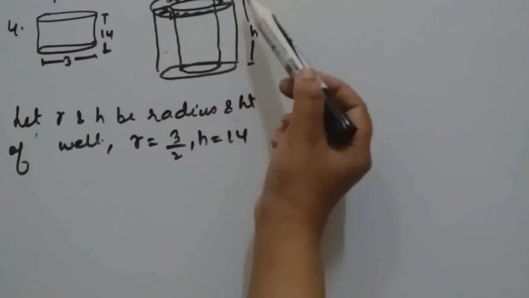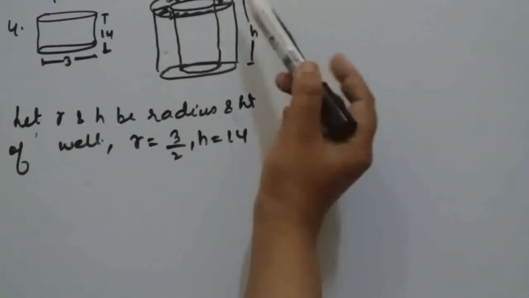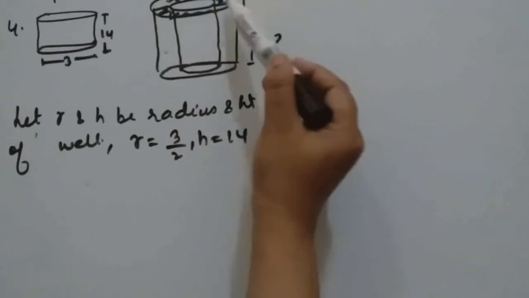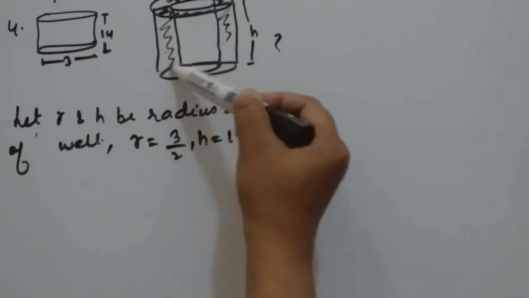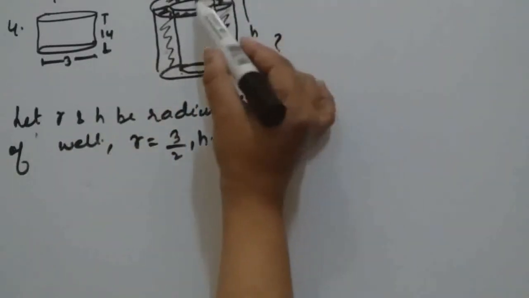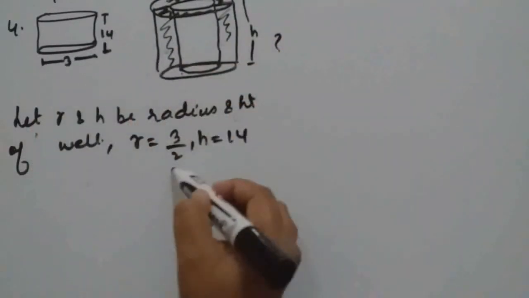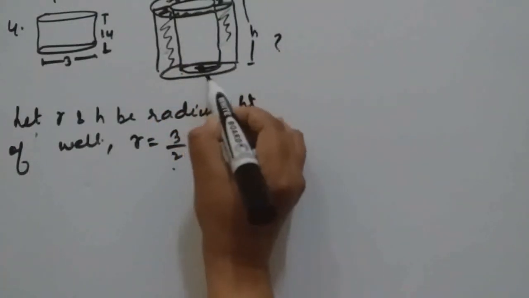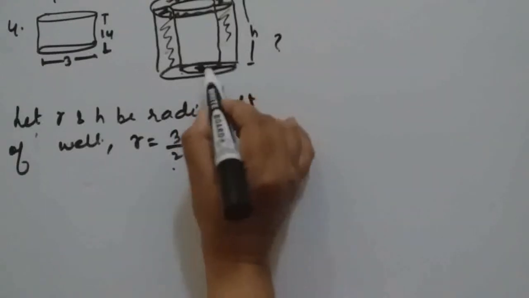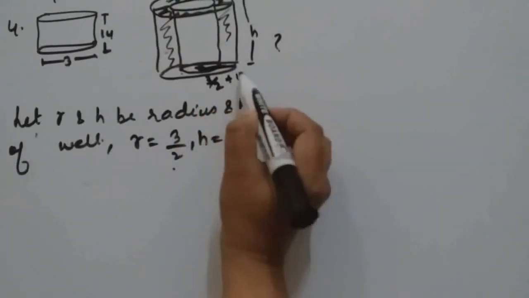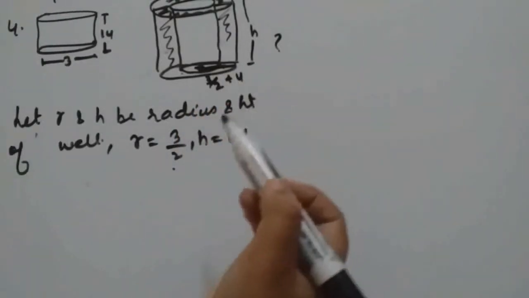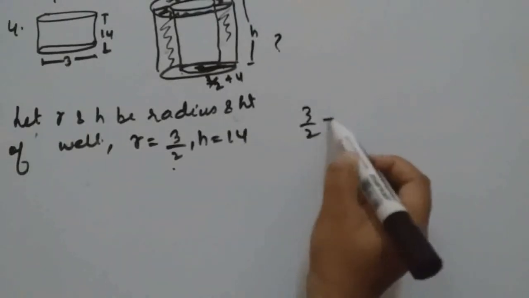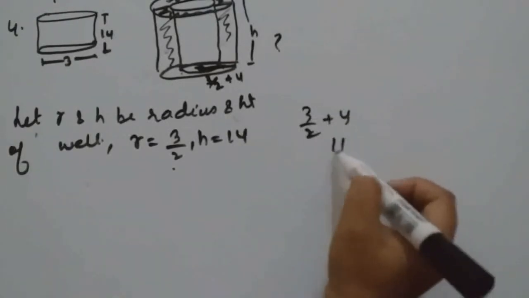Now here this volume we should find. Inner radius is 3/2 and outer radius will be 3/2 plus 4, because thickness is 4. So 3/2 plus 4 means 11/2.